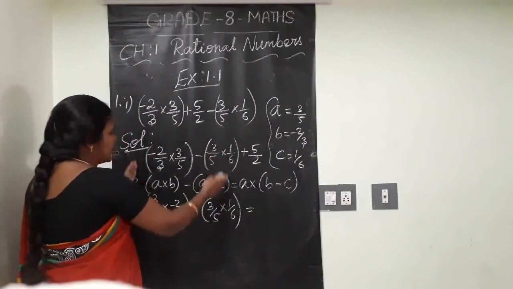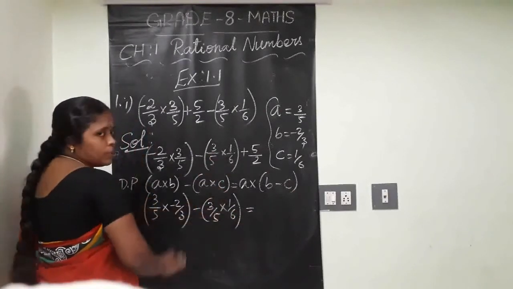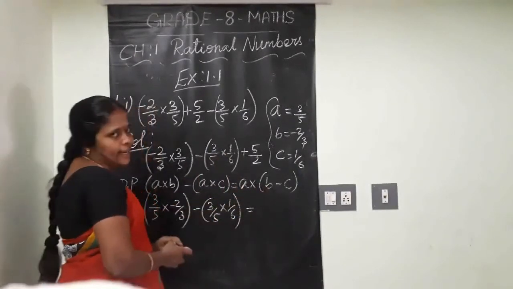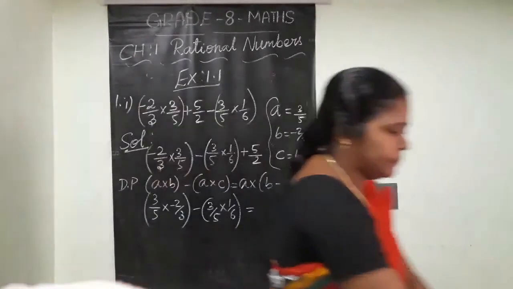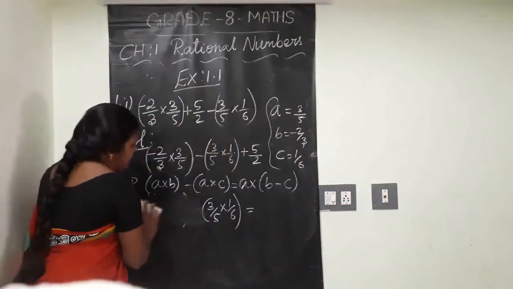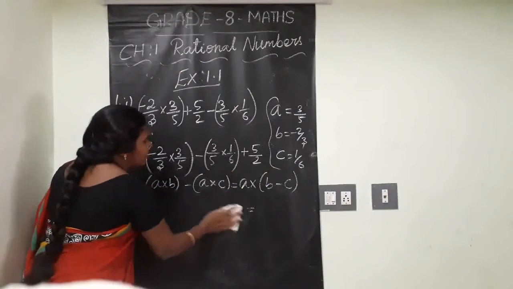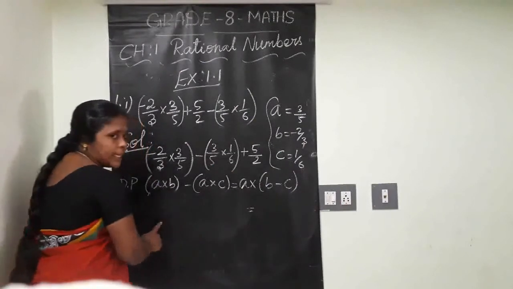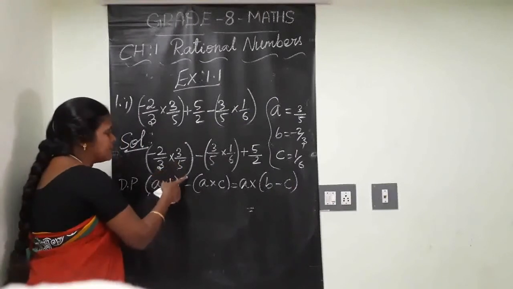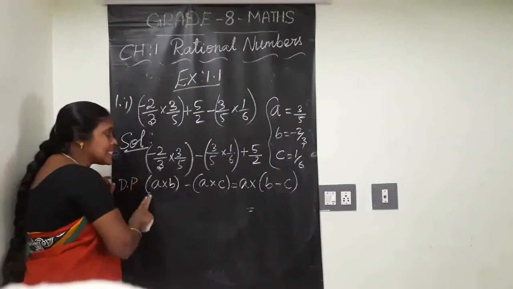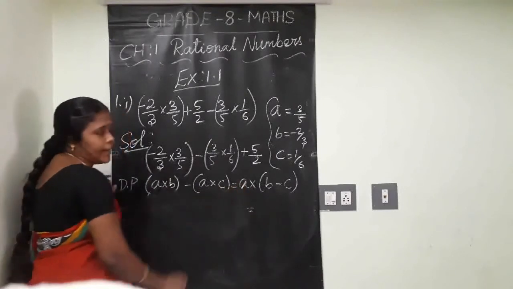Our question is matching with the left side of the property. That means it is enough to prove only the right hand side.